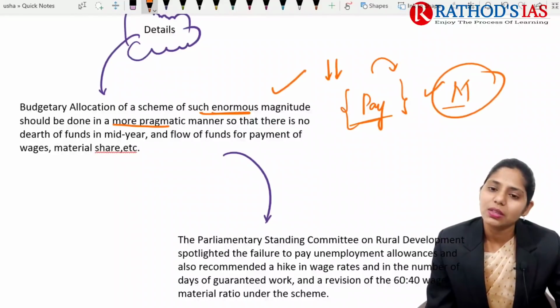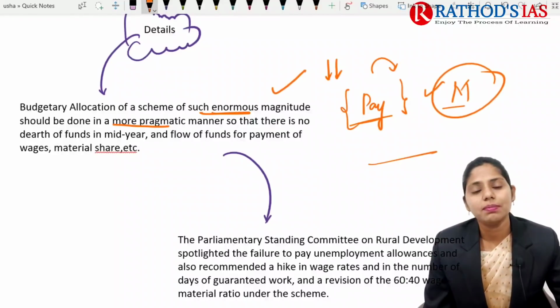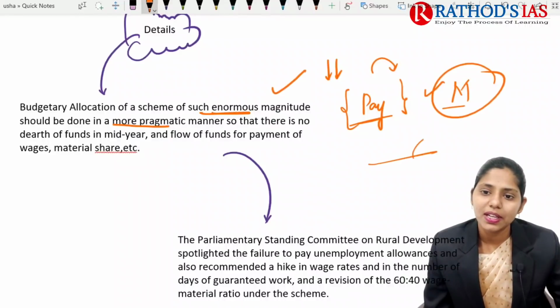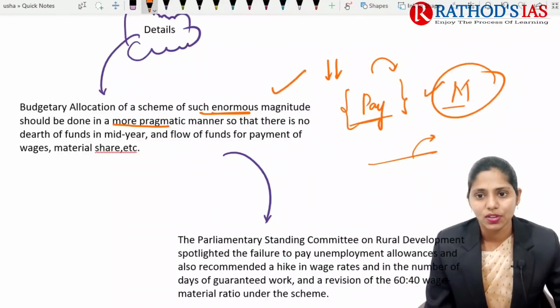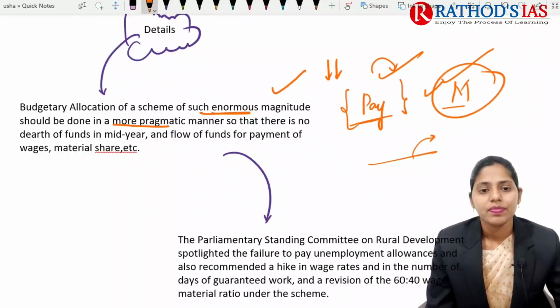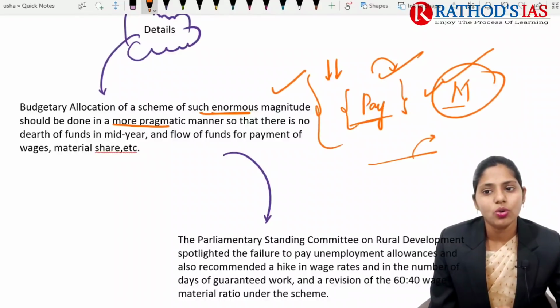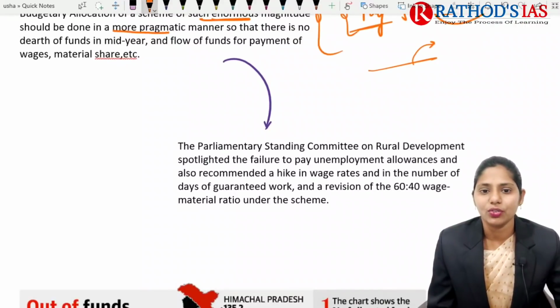Material share means that if they want to go for building a school or a dam, they need some material like cement as well as bricks, etc. So this budget allocation is also going to pay for that material. But for material share as well as wages, no proper payment is seen. So instead of this, why are they decreasing the allotment for this scheme? This is one important question.